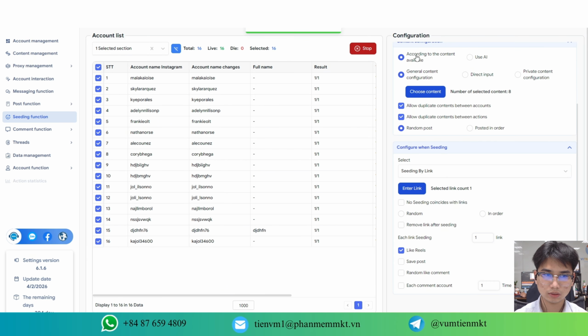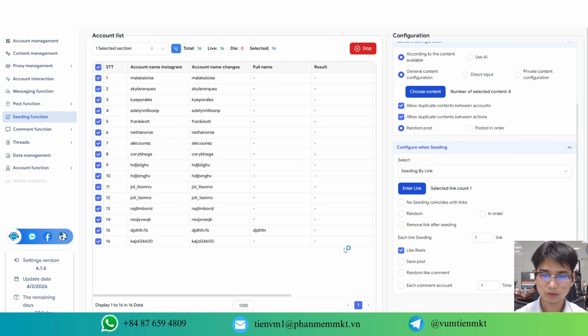The software automatically logs in, opens real sessions, and performs interactions step by step. You can watch everything happen live, right on your screen. Within minutes, your post starts receiving likes and comments. More engagement signals, more visibility, more chances to reach Explore and the feed.